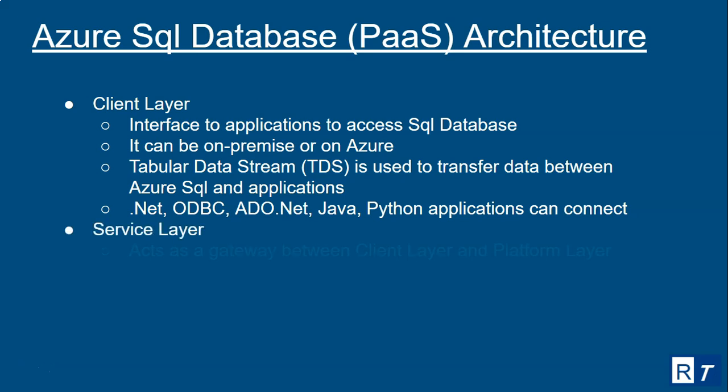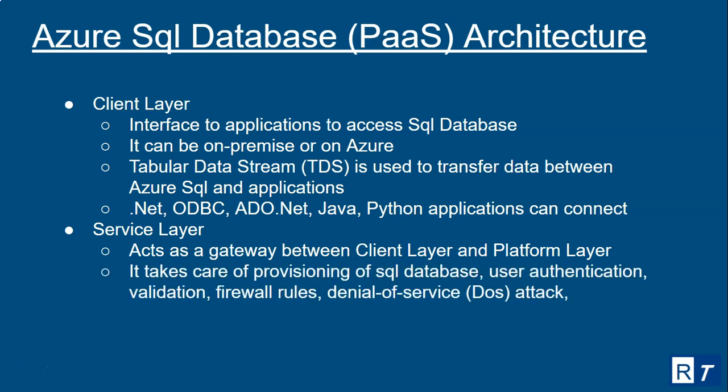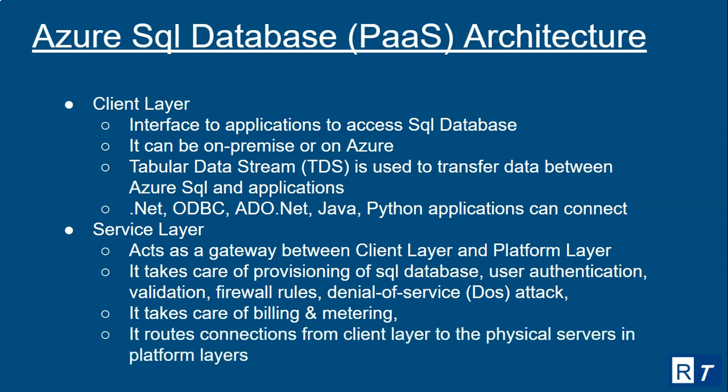And then comes the service layer. It acts as a gateway between the client layer and the platform layer. It takes care of provisioning of the SQL database, user authentication, validation, firewall rules, and denial of service attacks. It also takes care of billing and metering. It routes connections from the client layer to the physical servers in the platform layer.